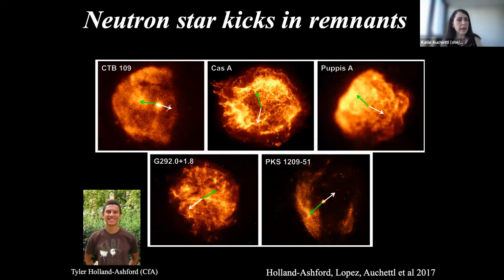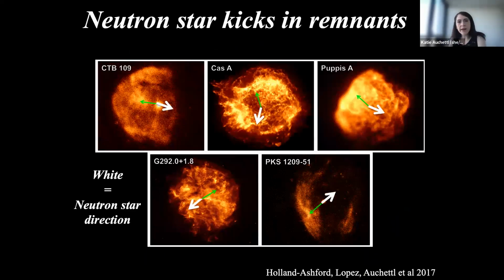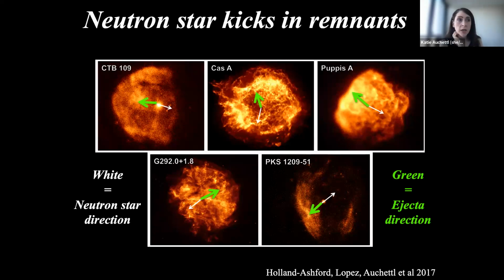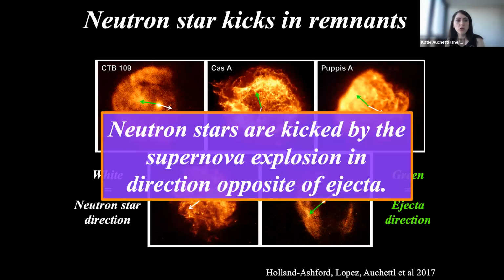What we have here, shown in the white arrow, is the direction of the neutron star that we measured, while shown in green is the direction of the ejecta that we measured from our analysis. What this seems to suggest is that neutron stars are kicked by the supernova explosion in the direction opposite to the ejecta.